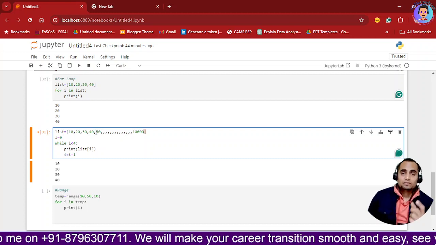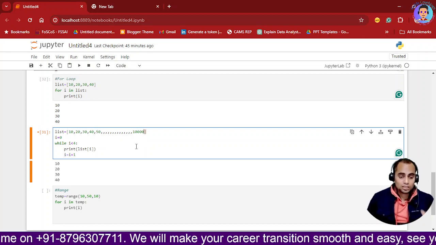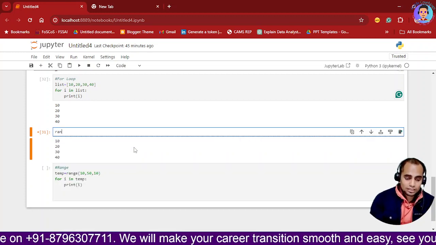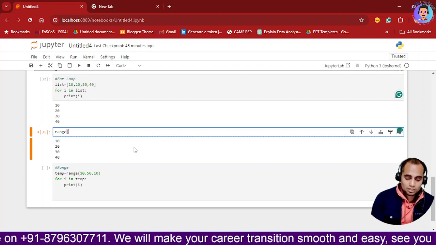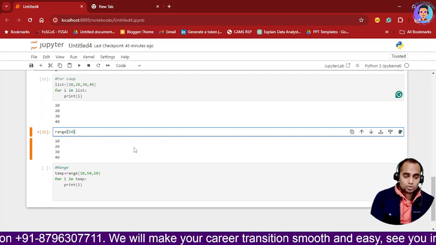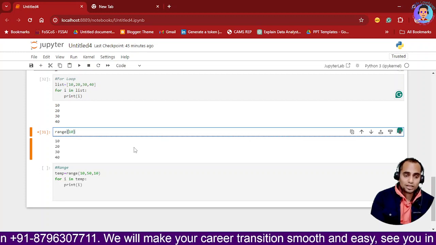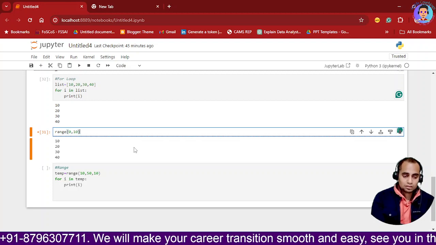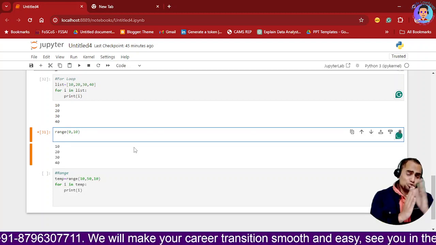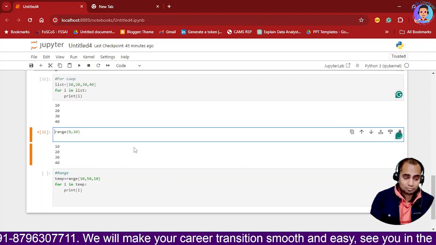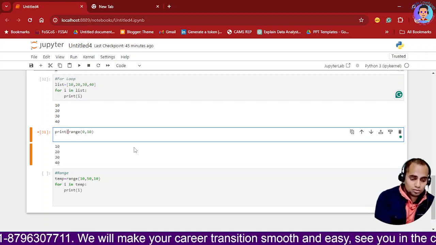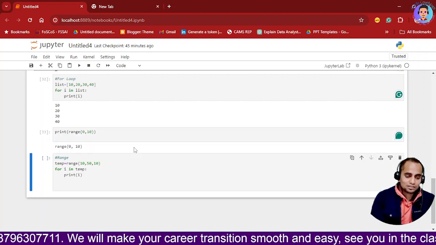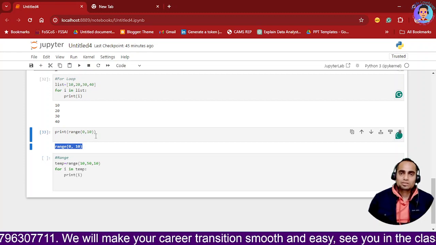To save time and to save space, there is an option available over here in Python, that we call range. Okay, so range is basically 10. So if I put 0 to 10, it means that it is starting from 0 and ending towards 10. Now to use range, I cannot directly print this. So if I print it, it is going to print the same thing. Okay, so if I execute it, see, it is going to print me 0 to 10, which I have written over here.